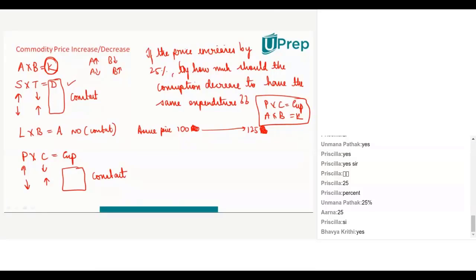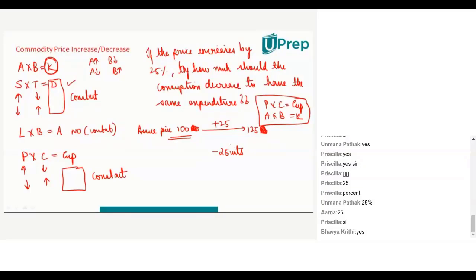Now the price increase, let me not take any unit of measure. Let me just say price increased from 100 to 125 units. How much did it increase by? 25 units. All of you agree? It increased by 25 on what? Remember that the base value is very important in percentages. What is the base? It increased by 25 units on 100 units. That is the reason it became 125. Now my question is, how much should the consumption decrease? That means if it has increased by 25 units, the consumption should also decrease by 25 units only.